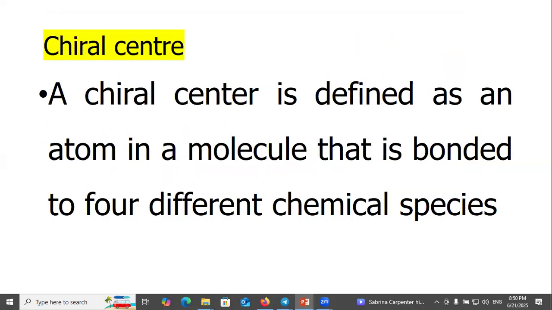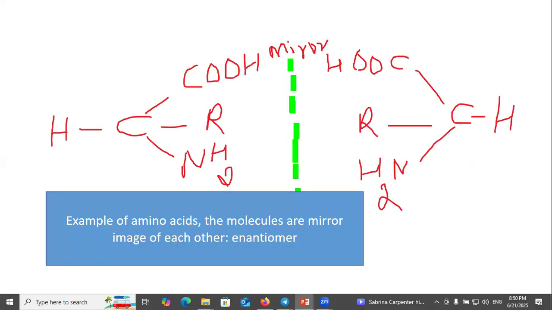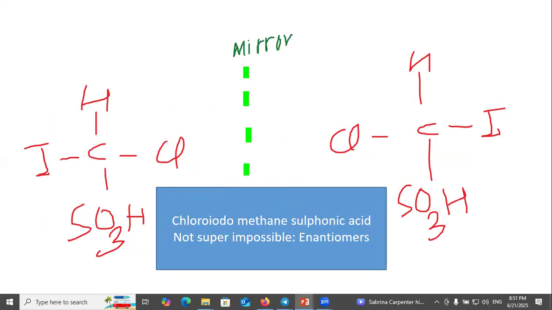Chiral center: a chiral center is defined as an atom in a molecule that is bonded to 4 different chemical species. Example, the central carbon in serine is a chiral atom, with amino, hydrogen, carboxylic, and alkyl groups. Example of an amino acid: the molecules are mirror images of each other, enantiomers, serine, chloroiodomethane sulfonic acid, not superimposable enantiomers.